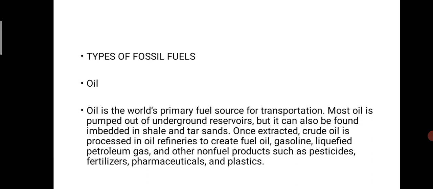Then types of fuels. There are different types of fuels. First, oil. Oil is the world's primary fuel source for transportation. Most of the oil is pumped out of underground reservoirs, but it can also be found embedded in shale or tar sand. Once it is extracted, crude oil is processed in oil refineries to create fuel oils, gasoline, liquefied petroleum gas and other non-fuel products such as pesticides, fertilizer, pharmaceuticals, and plastics.